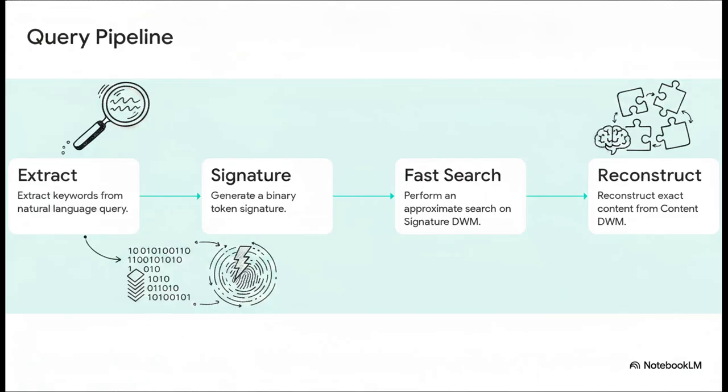So let's look at how this builds into an actual query pipeline. A query comes in, and the LLM extracts the keywords. Boom, those are instantly converted into a binary token signature. The system then runs a lightning-fast approximate search on a signature dynamic wavelet matrix. Got a match? Great. It uses those indices to reconstruct the exact, full-resolution content from a parallel content matrix. It is a completely lossless exact reconstruction, and it totally bypasses the insane computational cost of standard vector similarity scans.